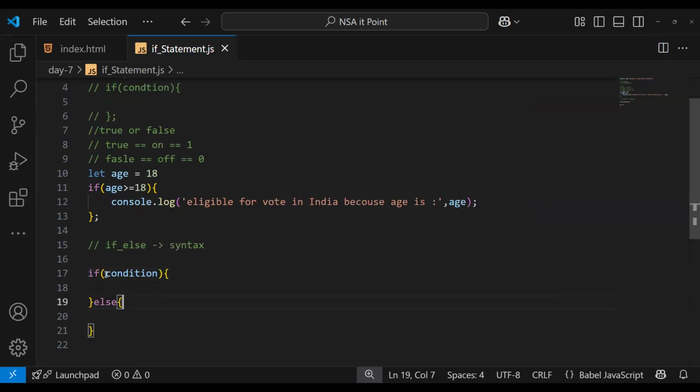What will happen? If the condition is satisfied, this block will run. And if it's not, this block will run. Any confusion till here? Anyone want to understand?